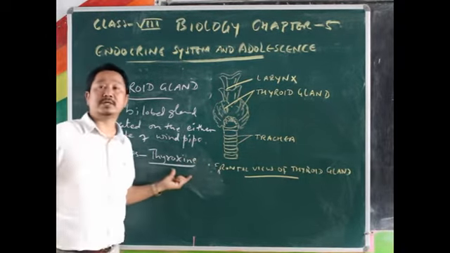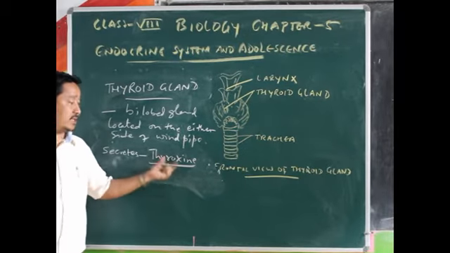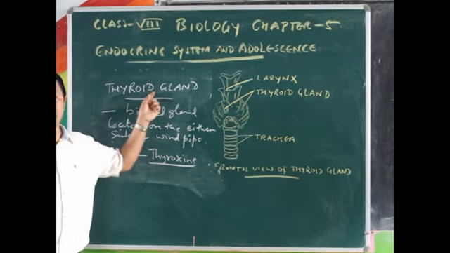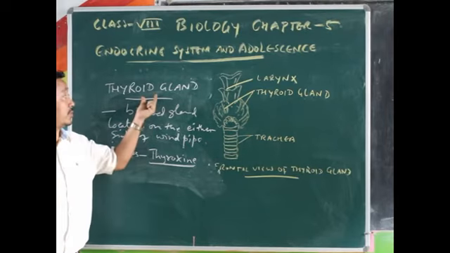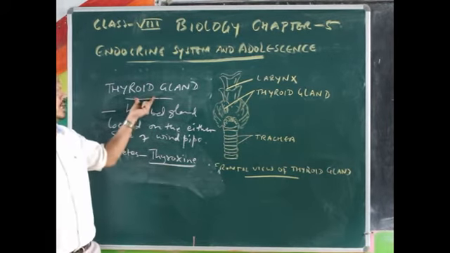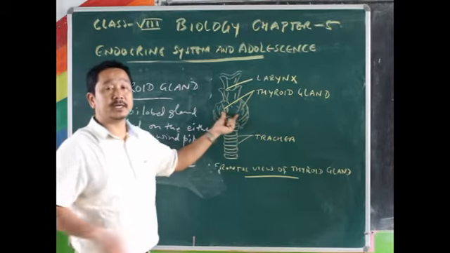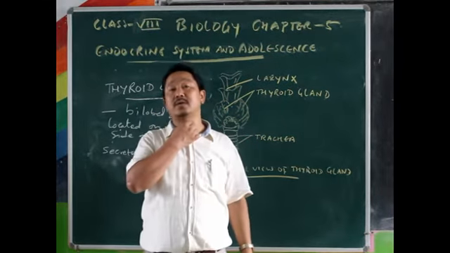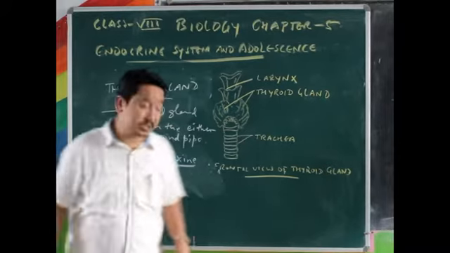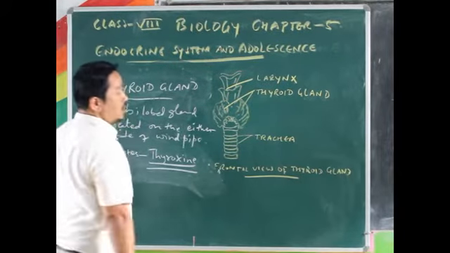See, thyroxine is the hormone produced by the thyroid gland, located here on either side of our windpipe or trachea. Alright, so this thyroxine, now let's talk about this hormone.